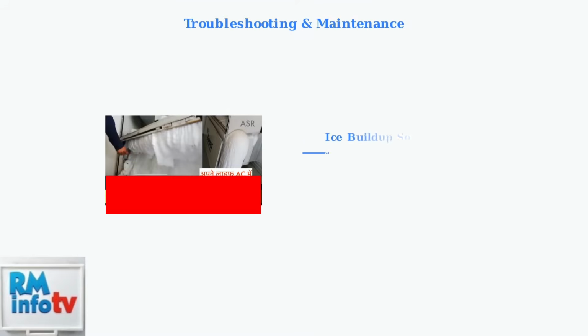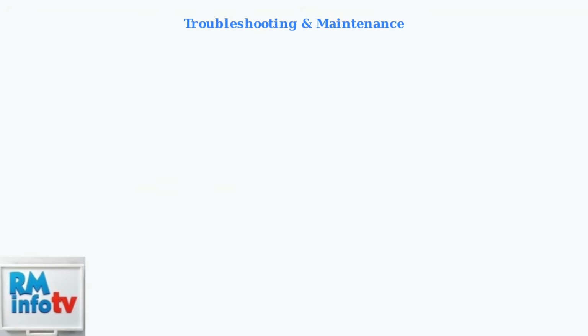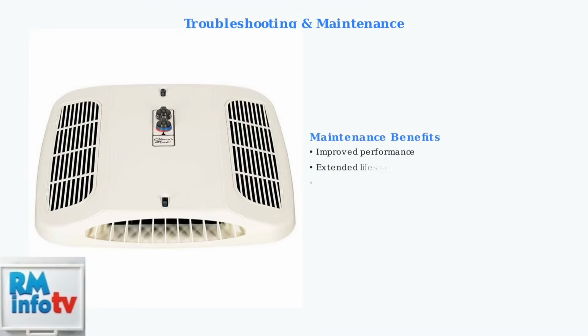For ice buildup issues, turn off the air conditioner immediately and allow the coils to thaw completely before restarting. This prevents damage to the system. Regular maintenance following these troubleshooting steps will significantly improve your Coleman Mach air conditioner's performance and longevity. If issues persist after these checks, consult a qualified technician for professional diagnosis.